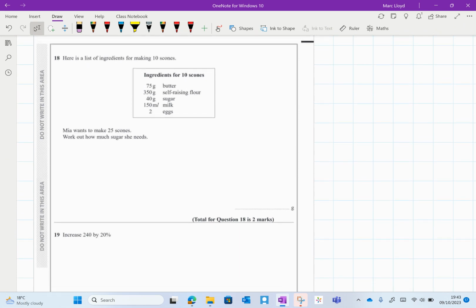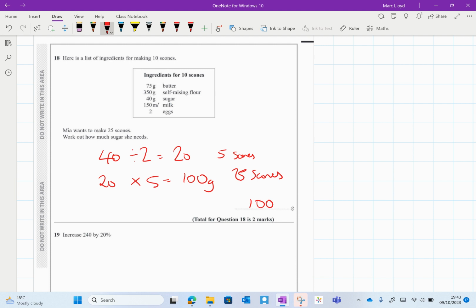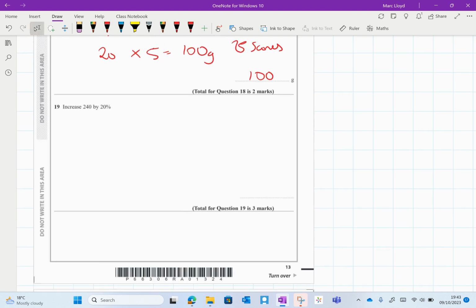Right, question 18. Here's a list of ingredients for making 10 scones. Mia wants to make 25 scones. Work out how much sugar she needs. So she's got 40. If I divide it by 2, I get 20, which is 5 scones. And then if I take my 20 and multiply it by 5, this will give me 25 scones, which is 100 grams.